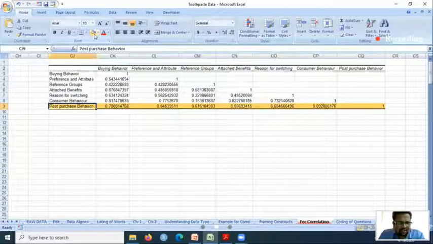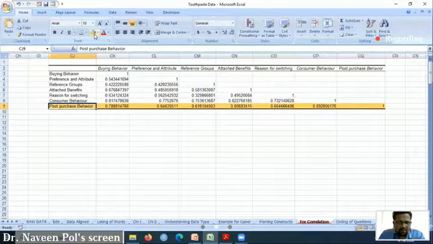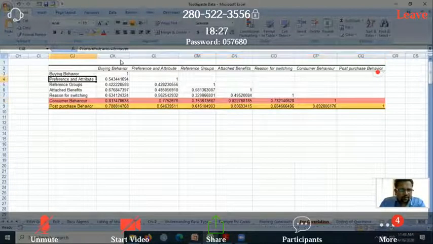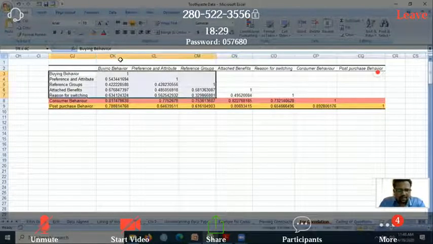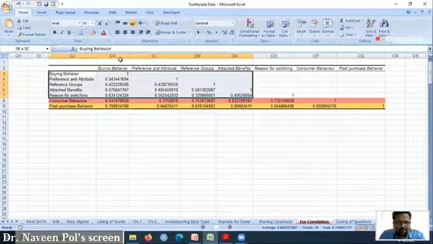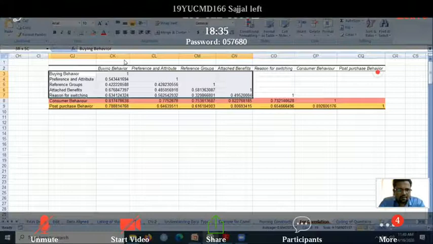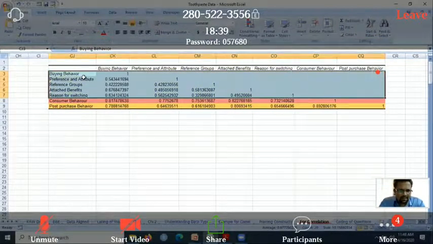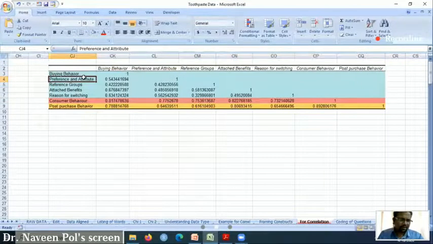This again, consumer behavior overall as a concept, I have taken the average of 1, 2, 3, 4, 5. So you don't have to worry. These all are my independent variables. So this is my student group 1. For example, student group 2, student group 3, student group 4, student group 5.